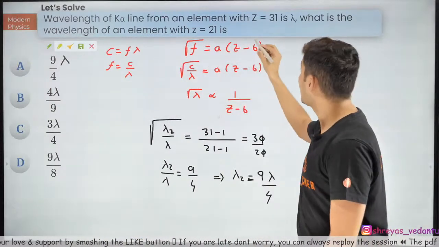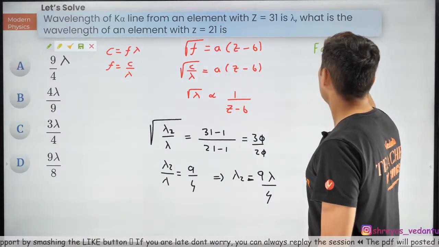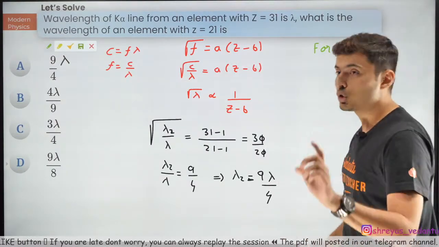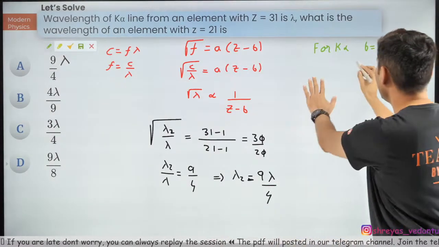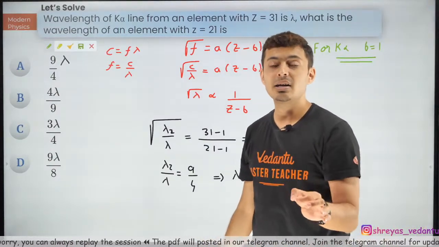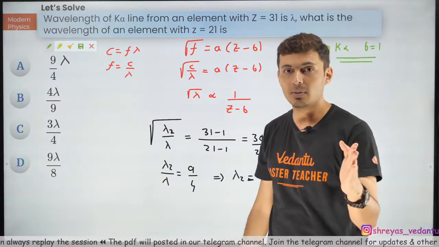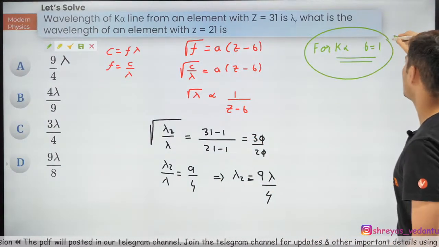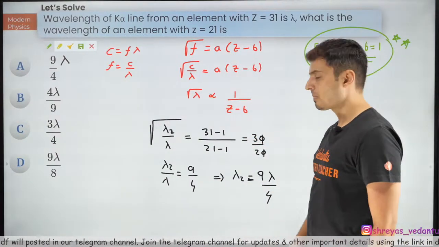I told you guys, for K alpha, remember this value B is 1. You should know this value. That's the only value which you should know. Nobody will ask you for K beta, what is it? If it is K beta or K gamma or L alpha or L gamma or anything else, they will give this value. So remember this. This is something which you should know. So B is 1. Okay?